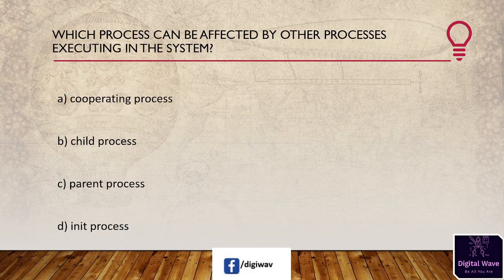Next question is, which process can be affected by the other processes executing in the system? First option is cooperating processes, second one is child process, third one is parent process, and the last one is init process. The right answer will be cooperating process. A cooperating process can be affected by other processes executing in the system. Also, it can affect other processes executing in the system. A process that shares data with other processes is known as a cooperating process.